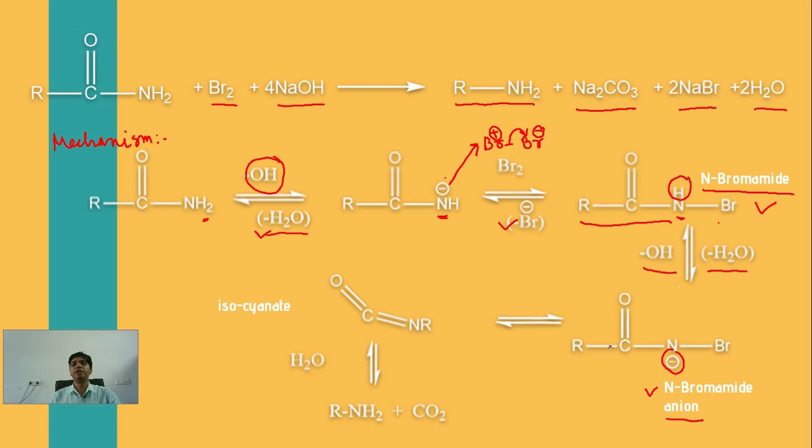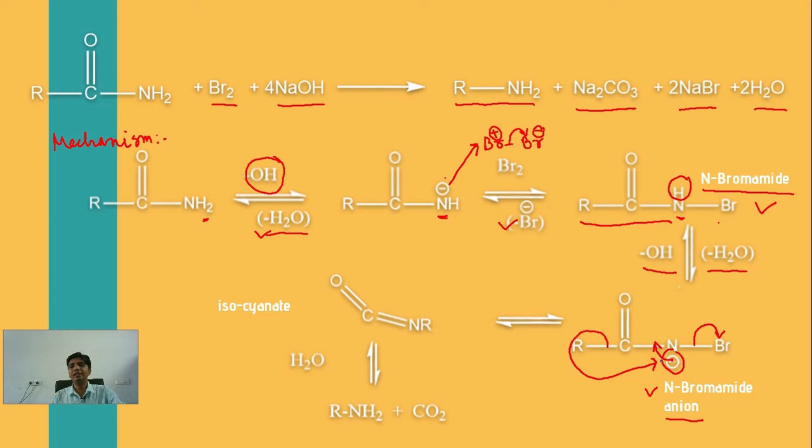Now there is shifting. This R gets shifted with its electron pair to this nitrogen. Bromine gets removed with its electron pair as Br minus, and then this minus charge satisfies the valency of carbon.